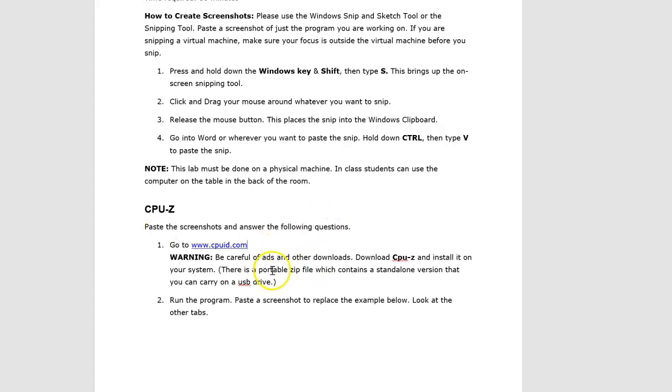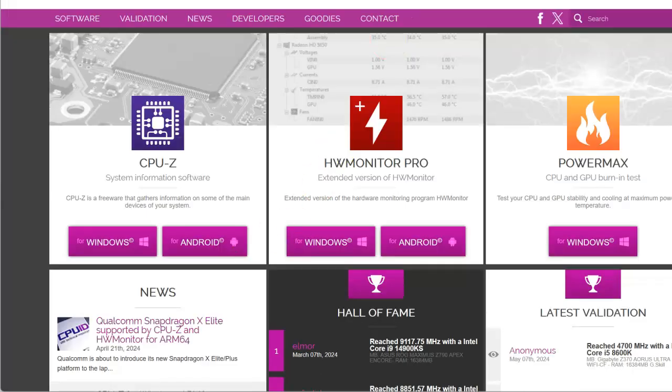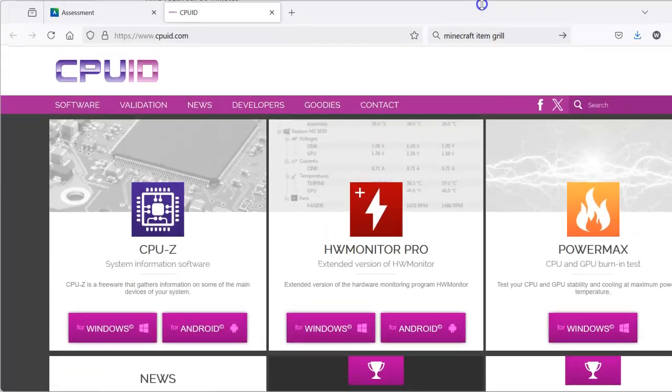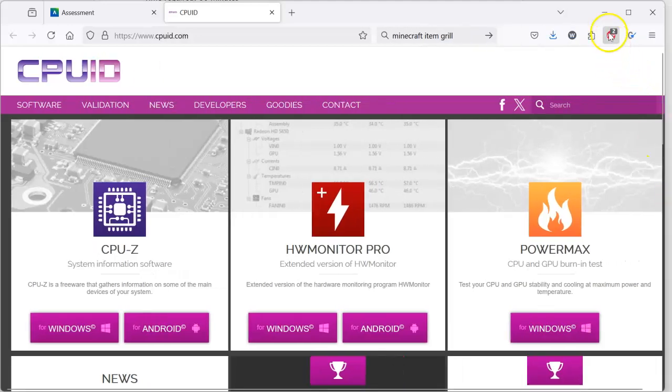So if you're looking at this Word document, you can hold down your Control key, and when you point your mouse at this, it says Control click. So I have my Control key held down, click. If you want to not see all the stupid ads, I have AdBlock Plus. It's a free program that blocks most ads from being seen.